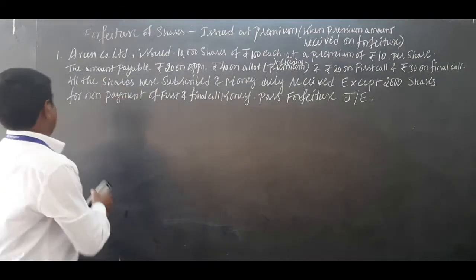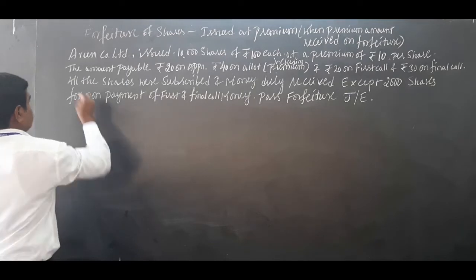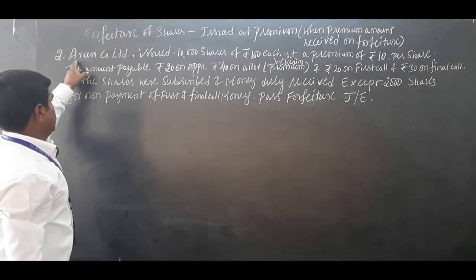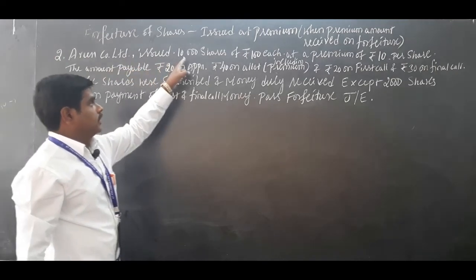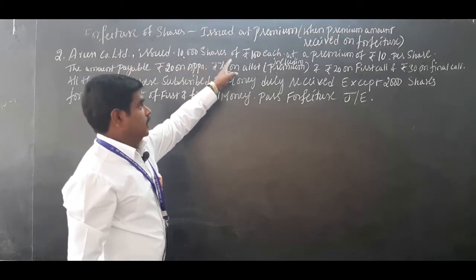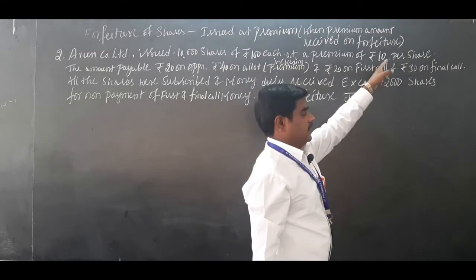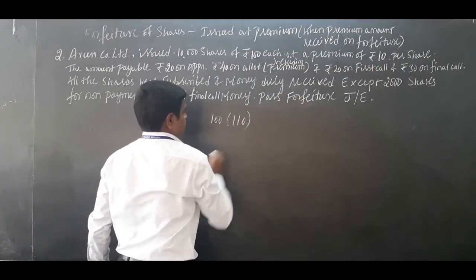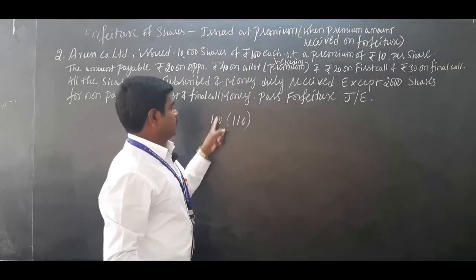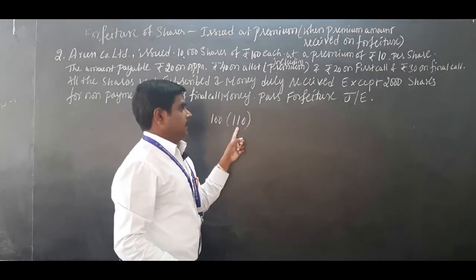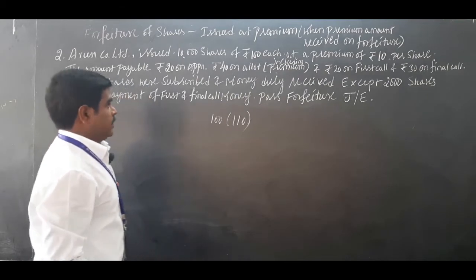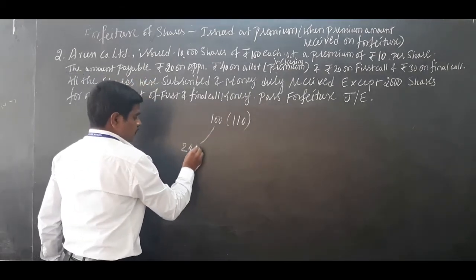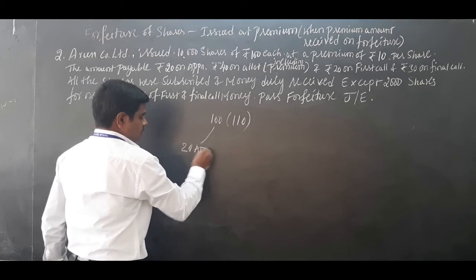Okay, let us solve one more problem on when shares are issued at premium, how to go about the forfeiture. I have written one problem on the board. Arun Company Limited issued 10,000 shares of 100 each at a premium of 10. 100 rupees is the face value, but the issue price is 110, so 10 rupees is the premium. Amount payable: 20 on application.